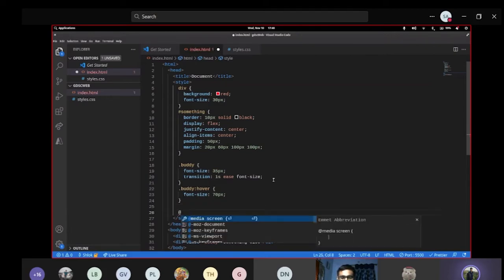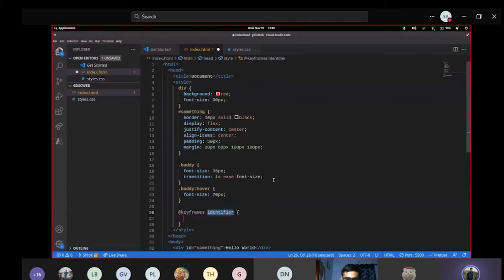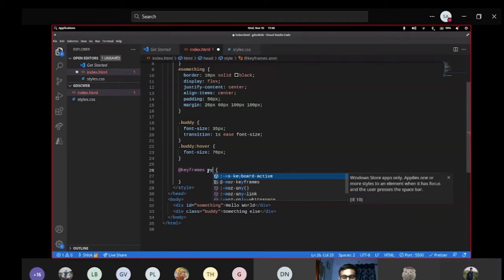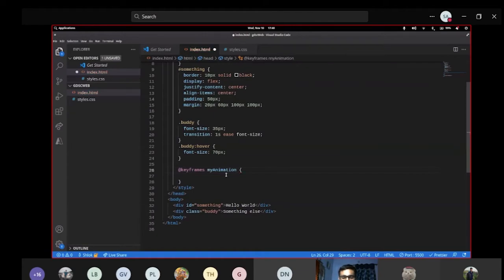One more interesting thing. You can define a kind of animation which goes on repeating itself. Animation can be created using keyframes, right? So I'll use keyframes. You can see it automatically fills it, using a particular format similar to the above ones. I'll just use @keyframes. I'll give some name to this animation. Let's call it my animation, just to make it easy to remember.